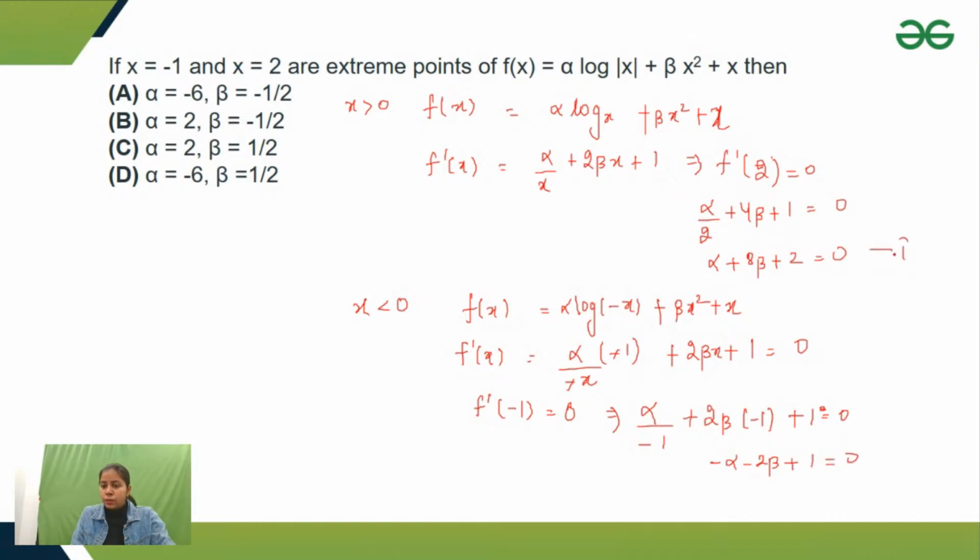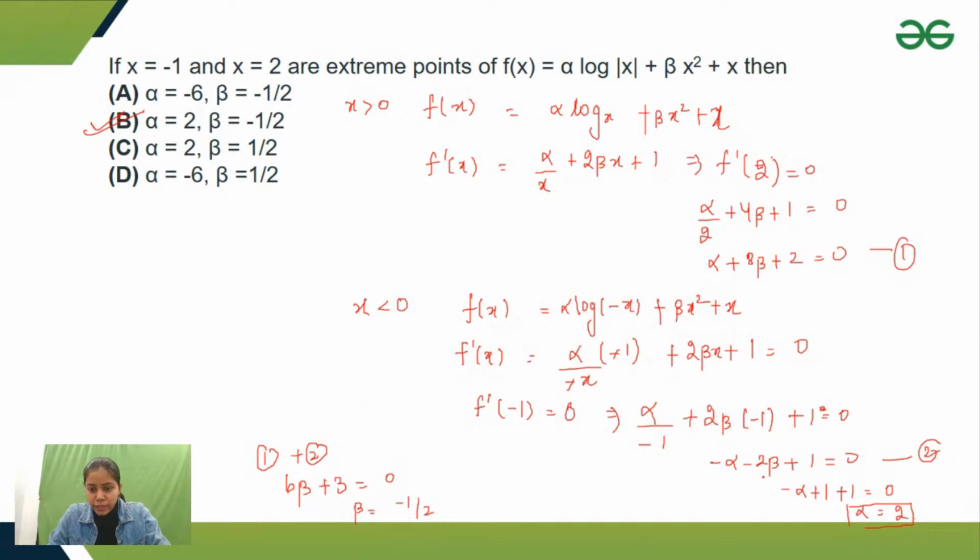Now if I add equation 1 and 2, alpha and alpha get cancelled, 8 minus 2 beta gives 6 beta, 2 plus 1 is 3, equals 0. So what I have done is add these two equations. So beta I get from here as minus 1 by 2. Let's put beta in any of the equations. If I put beta equals minus 1 by 2 in this equation, I'll get plus 1, and alpha would become 2. So alpha is 2, beta is minus 1 by 2. So here option B is correct.